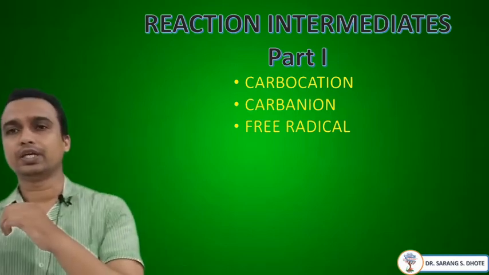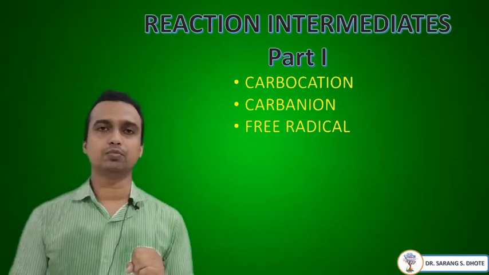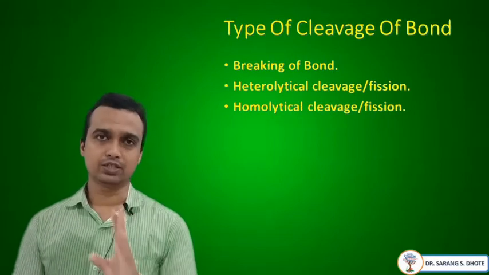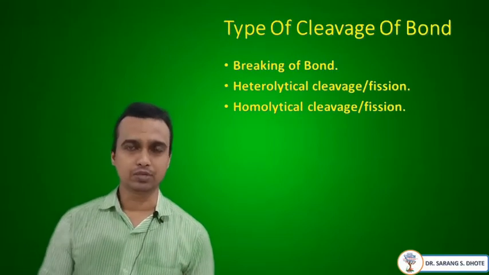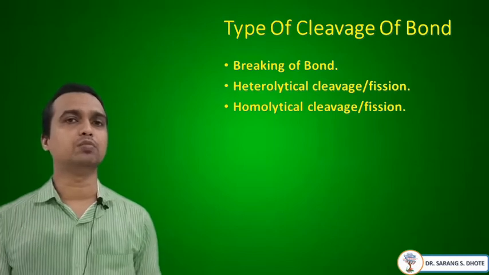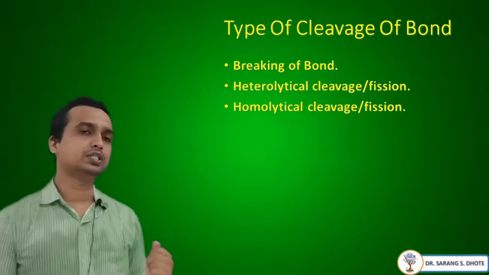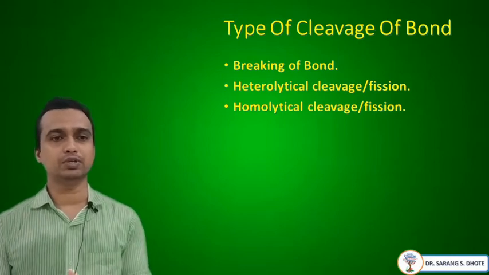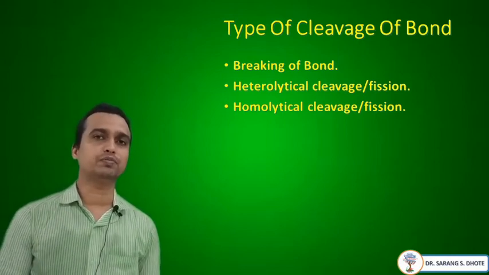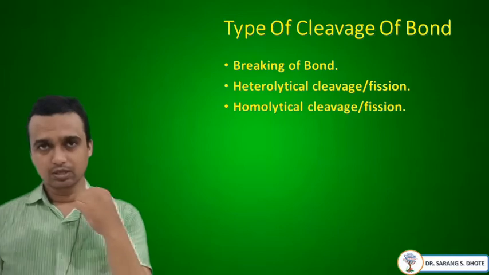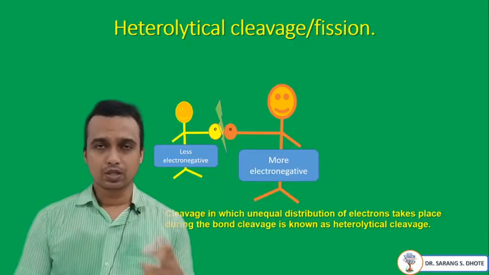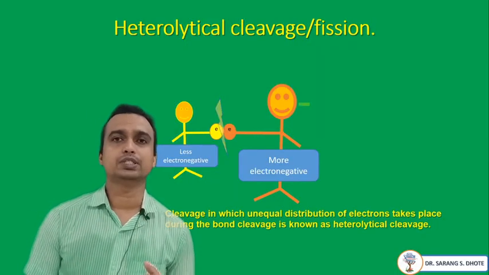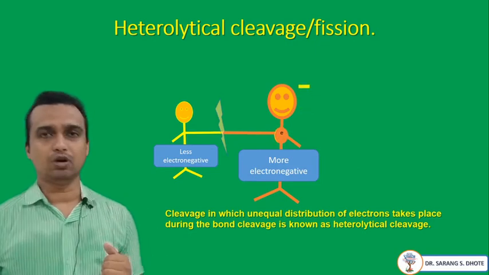Before we start with reaction intermediates, we should know what bond cleavage is. Normally there are two types of bond cleavage. One is homolytic bond cleavage, and the other is heterolytic bond cleavage. Bond cleavage is nothing but the breaking of a bond. Sometimes it is also known as bond fission. Now, first we will discuss what heterolytic bond cleavage or fission is.